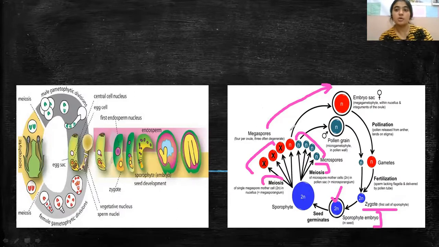Okay, so this is how the process of fertilization will come to end, and this is how the fertilization in angiosperms takes place. And I hope it is very much clear to you.